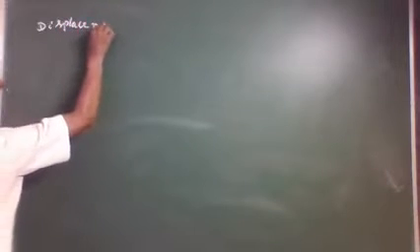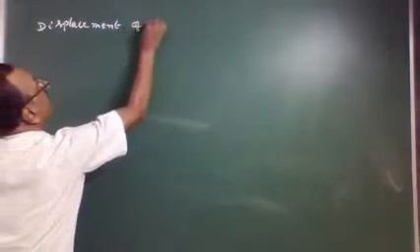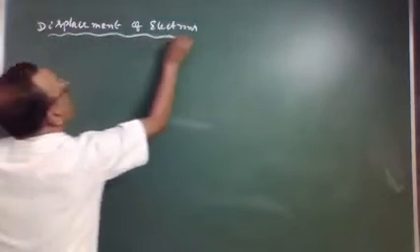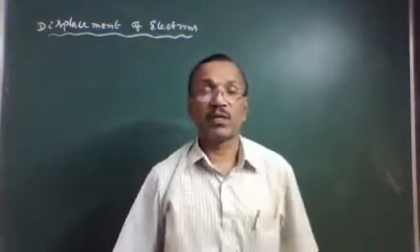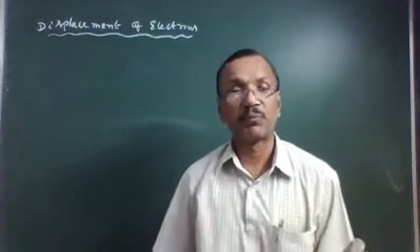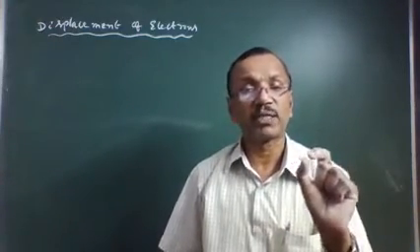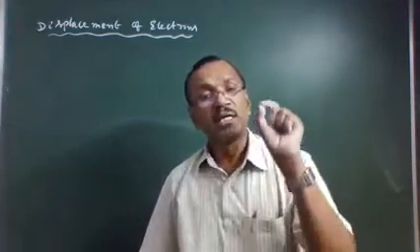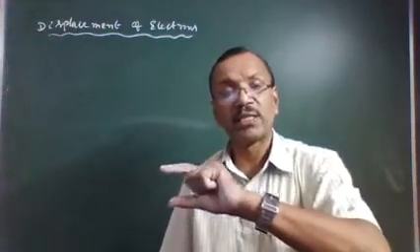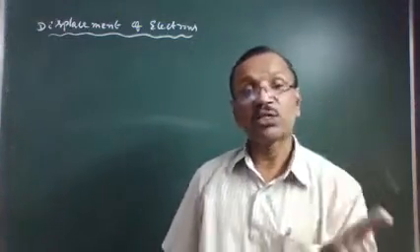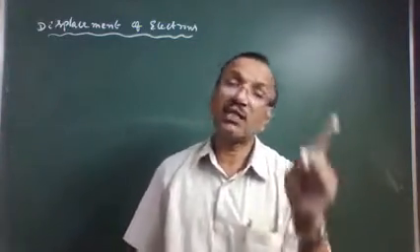Displacement of electrons. Displacement of electrons takes place during the course of a chemical reaction. Chemical reaction means when reactants under specified conditions react together to form products. Reactions are of substitution, elimination, rearrangement, oxidation, reduction, condensation, polymerization.